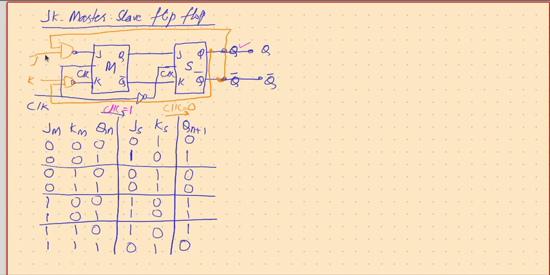Q bar goes to the J side, Q goes to the K side to complete the action.